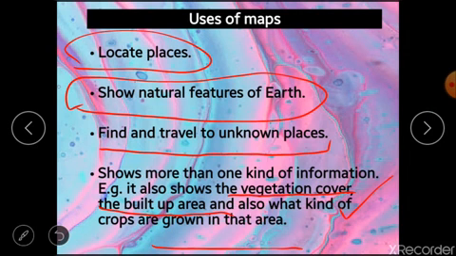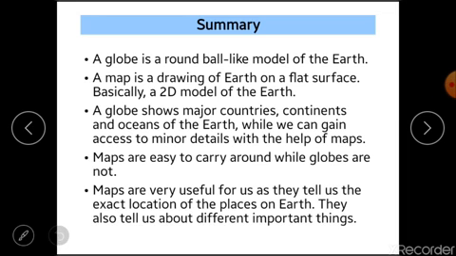So this ends the first part of the chapter, learning about maps. We discussed the globe, that it is a round ball-like model of Earth, and the map, that it is a drawing on a flat surface, basically a 2D model of Earth.